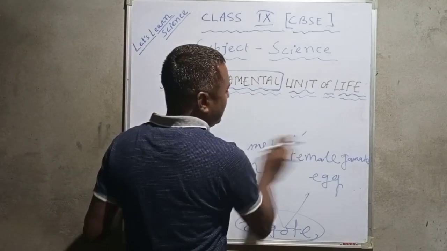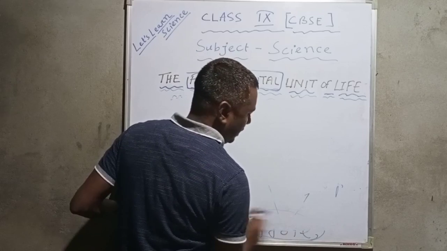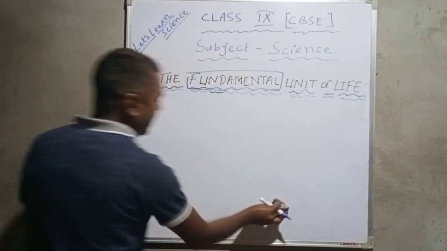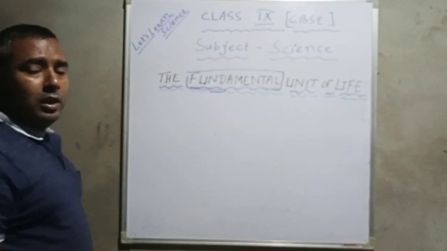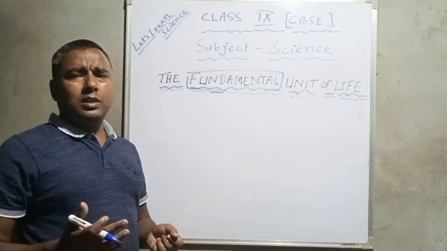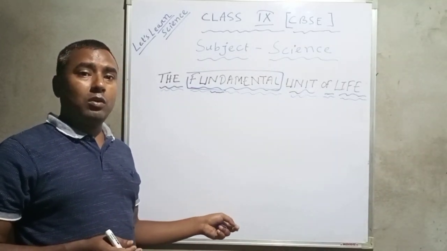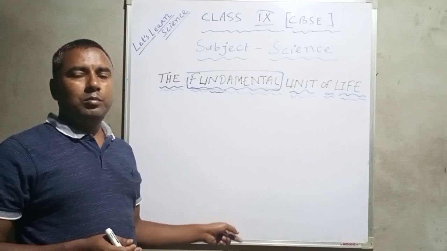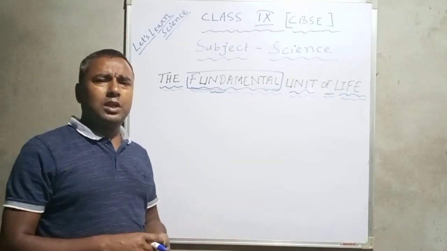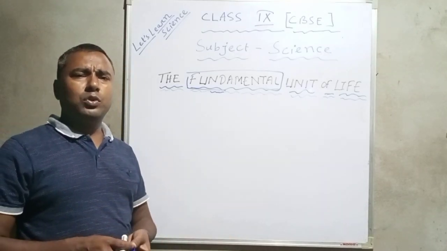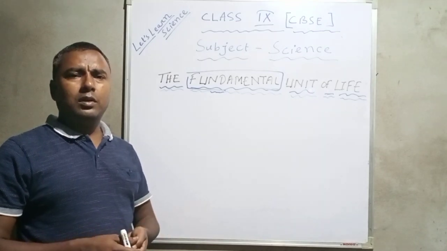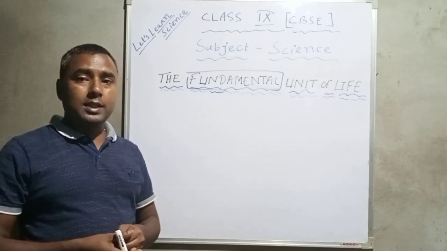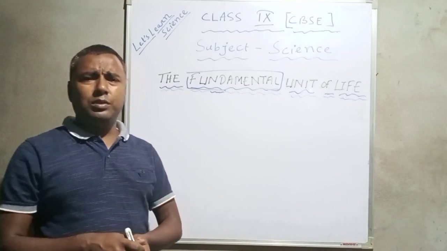Again, I have told you that it is the structural and fundamental unit of life. Why? Because in the case of multicellular organisms, there is division of labor. Just now we have come to know multicellular organisms' life also starts with a single cell. But how is it possible? They do different types of tasks, different activities are going on in the body. Division of labor. So what happened? As well, we come to know the foundation of life is what? Cell. So how are all these things possible?